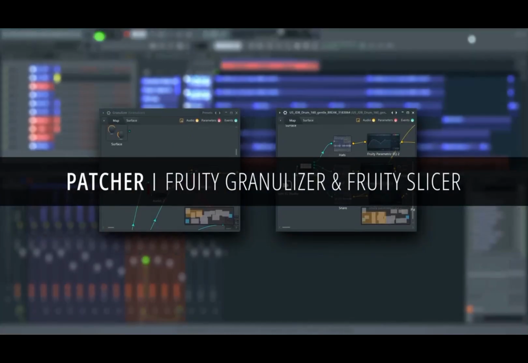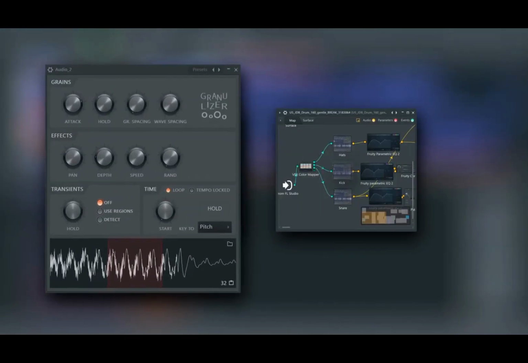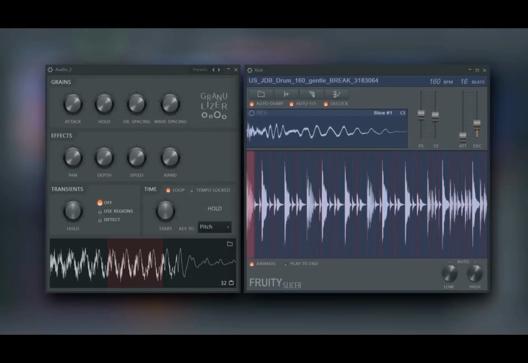Many of our classic plugins have received a refresh. Fruity Granulizer and Fruity Slicer, like 3OSC and Fruit Kick previously, now work inside Patcher.